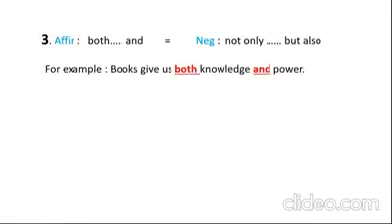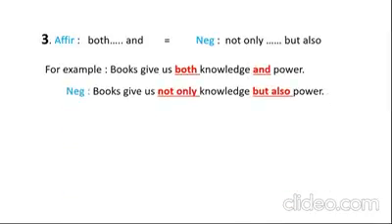Number 3: in affirmative, if you have both ... and, in negative, you can use not only ... but also. Now, if you remember our previous classes on completing sentence, I told you all the grammatical items are interrelated and I gave the structure there. The same is here. In transformation, affirmative, we have both ... and, and in negative, not only but also. For example, books give us both knowledge and power. In negative, books give us not only knowledge but also power.